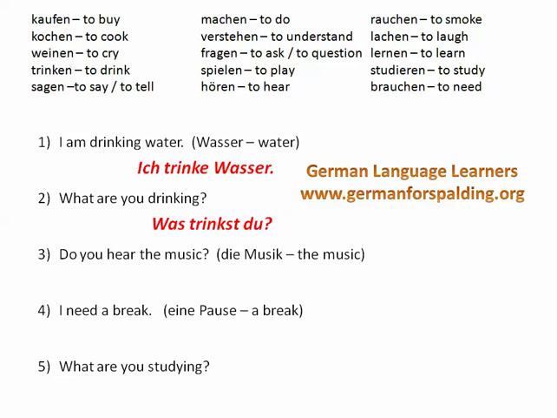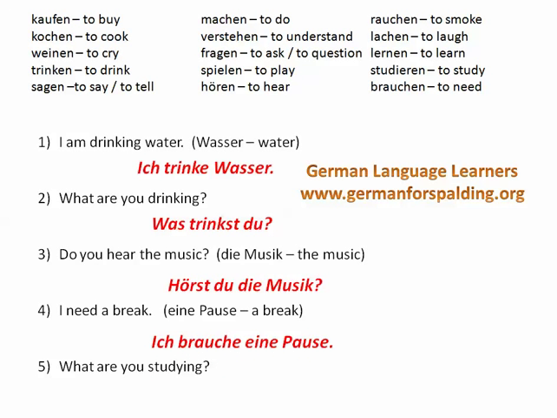Do you hear the music? Hörst du die Musik? One basic rule is if you are forming a question in German and you do not have a question word like what, when, how, or why, then you start your question with the verb, conjugated, followed by the subject of the sentence. So here it's hörst du. We have the verb hören conjugated with the st onto the root hör, and it's then hörst du die Musik, or hear you the music. I need a break. Ich brauche eine Pause.